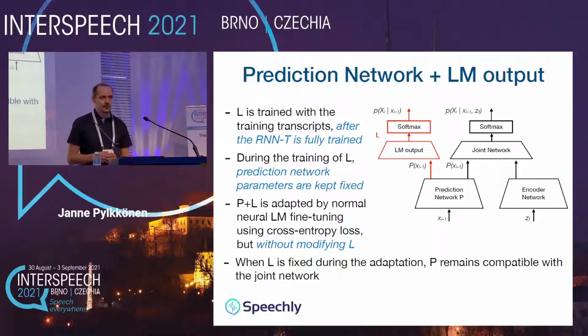For the actual domain adaptation, the parameter freezing is switched. Now only the prediction network parameters are modified, while the parameters of L are kept fixed. So here L acts as a regularizing constraint to enforce that the representation of P remain compatible with the joint network.